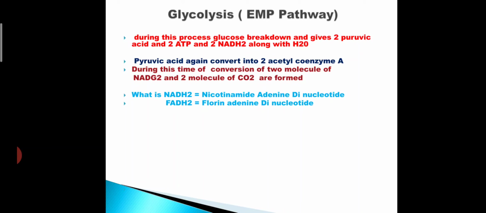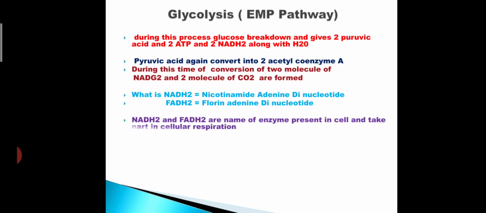What are these? NADH2 is nicotinamide adenine dinucleotide, while FADH2 is flavin adenine dinucleotide, and NADH2 and FADH2 are the names of enzymes. Remember, NADH2, FADH2, what are these?